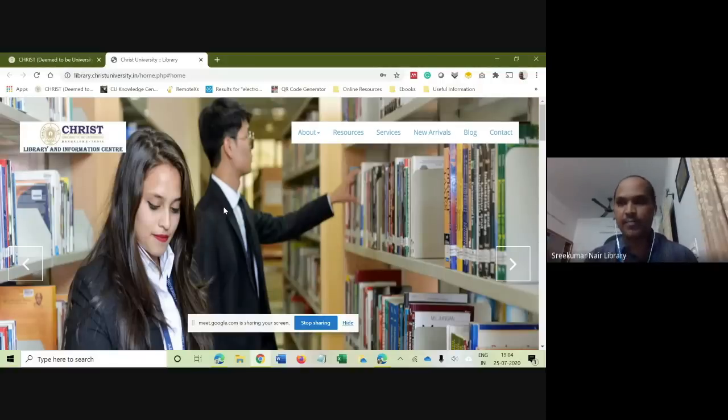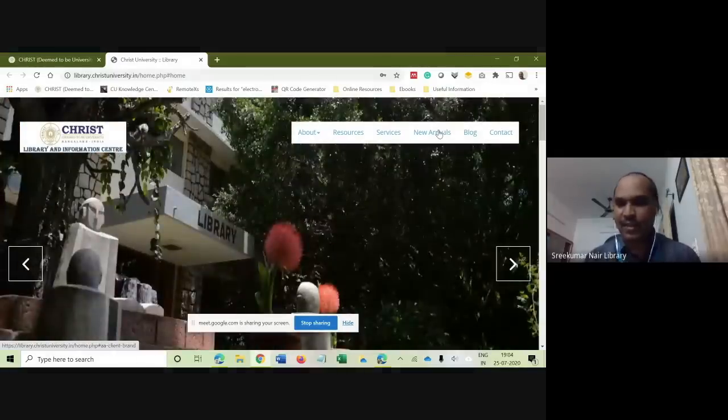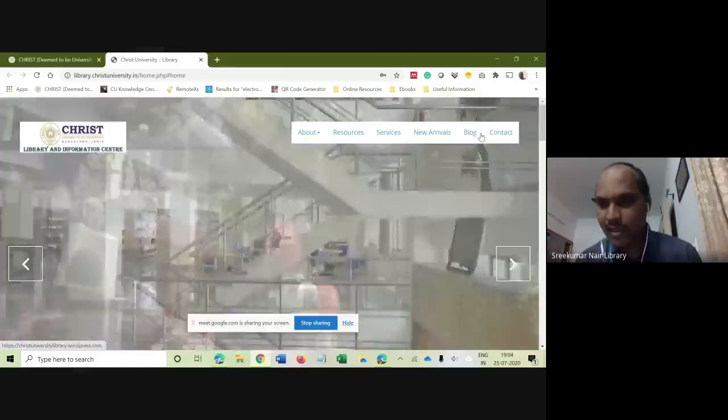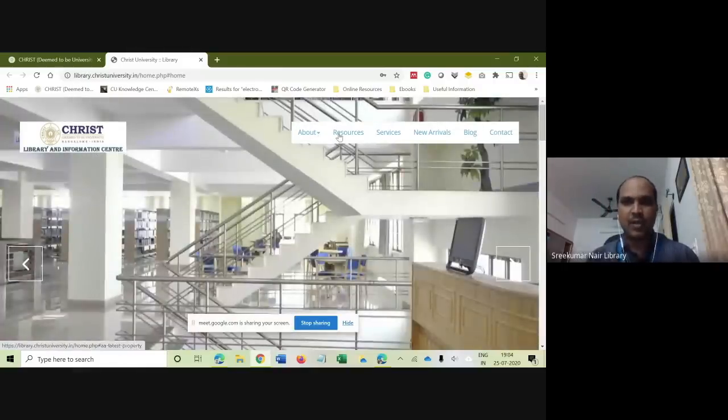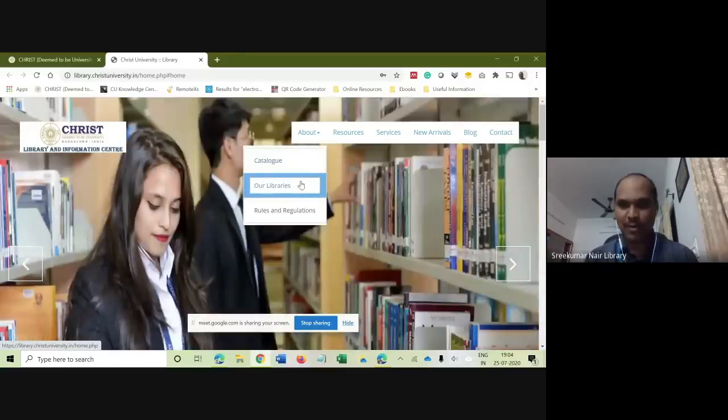It has various tabs like the resources, the library services, what the library added recently in the new arrivals. Then you have a blog link and the contact details. So if you click about, you get 3 items: about our catalog, about our libraries, about the library rules and regulations.